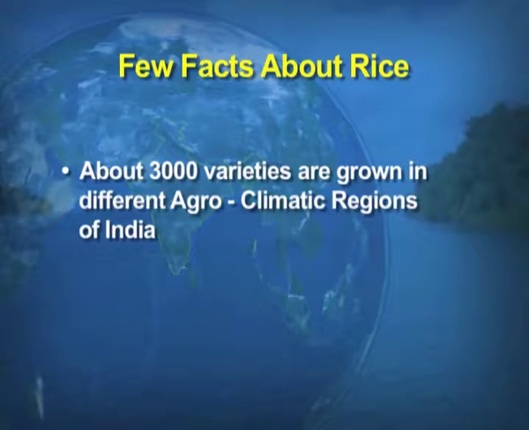So, children, the concept of the agroclimatic regions might be clear to you. The areas where we have different climatic conditions, with different combinations of temperature and rainfall and, of course, the physiography, are known as the agroclimatic regions. Now, we will take up what conditions are required for the production of rice. As you know, it is a tropical plant which requires high temperature and high humidity.